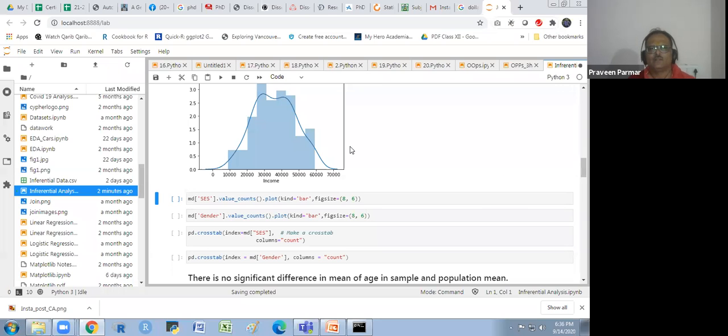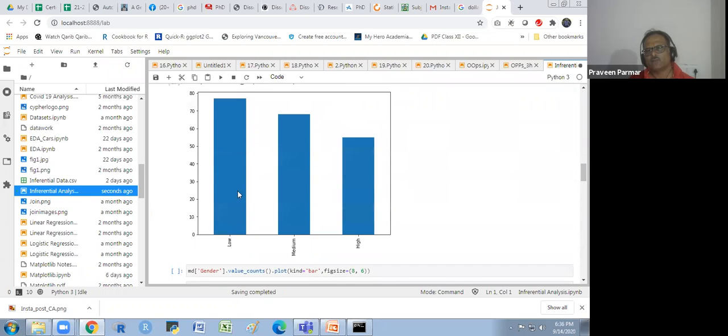Okay. And I want to see the SES scale value counts, and I'm making a bar plot for the categorical data: low, medium, and high. In the low group we have a high number of observations, medium has fewer, and then the high group.